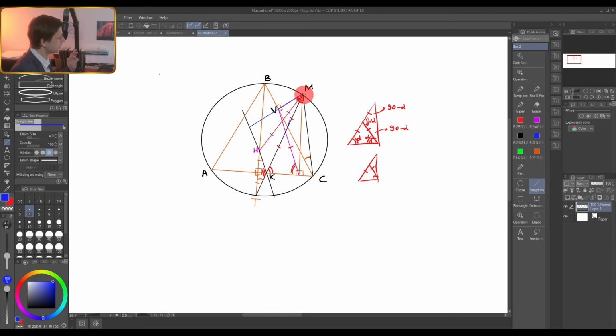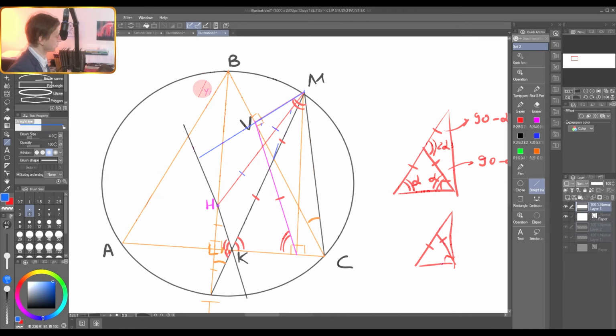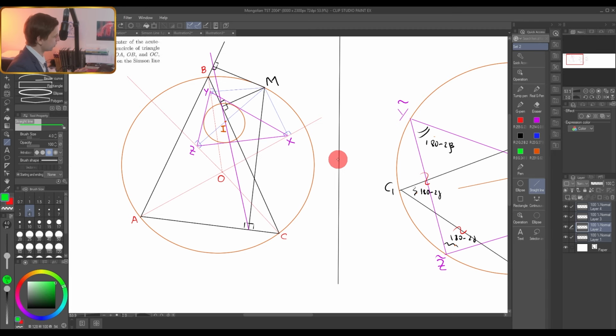The conclusion: if you perform homothety with center at M, scale factor 2, the Simpson line will turn into the line that passes through the orthocenter. Okay, we have very few steps to go. Let me remind you that we needed to show that this Simpson line passes through the in-center of our triangle. We already performed homothety with center at M and scale factor 2. We considered the image of our triangle, and now we know that the image of the Simpson line will pass through the orthocenter of triangle ABC.